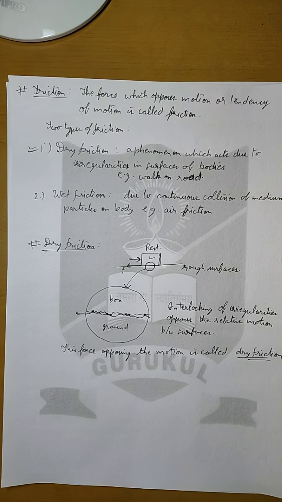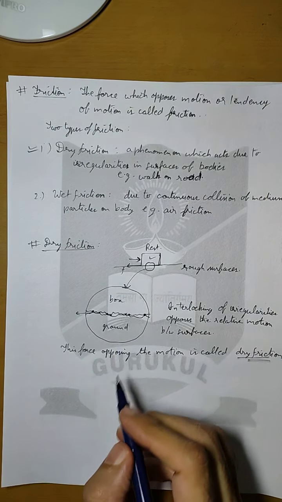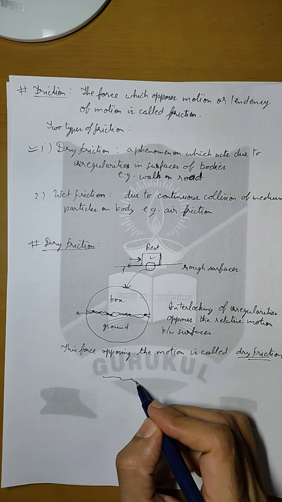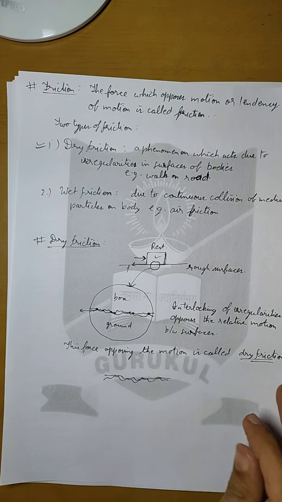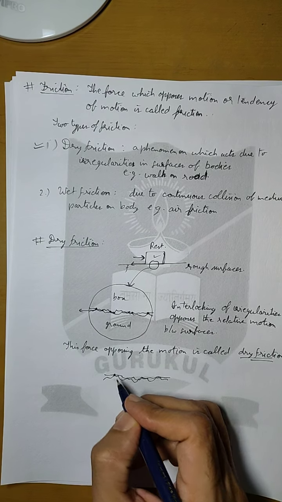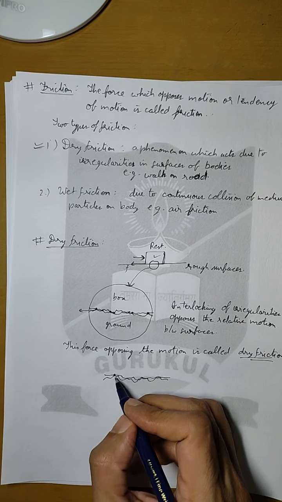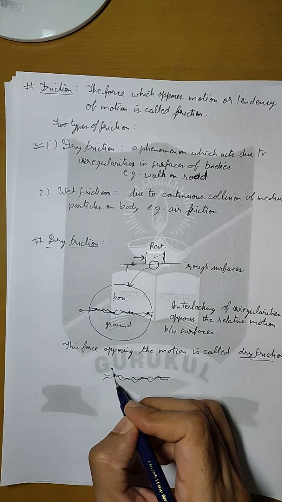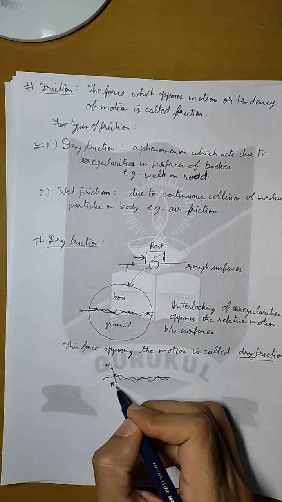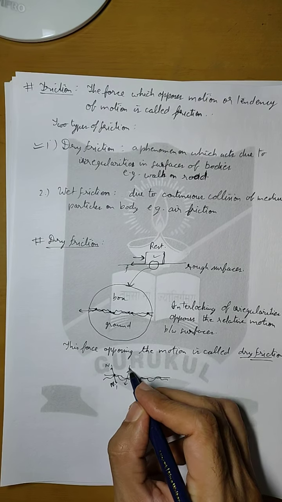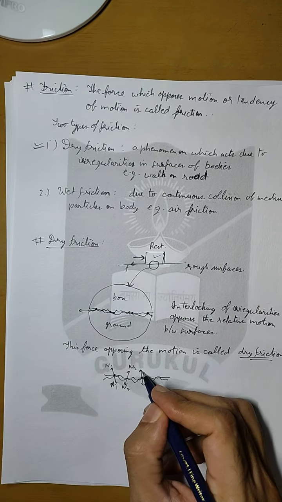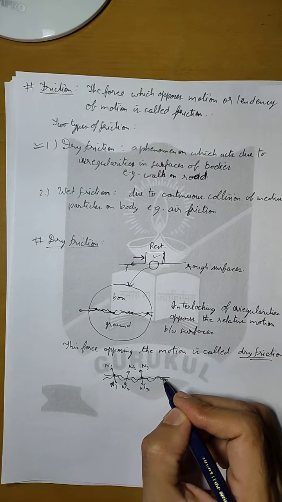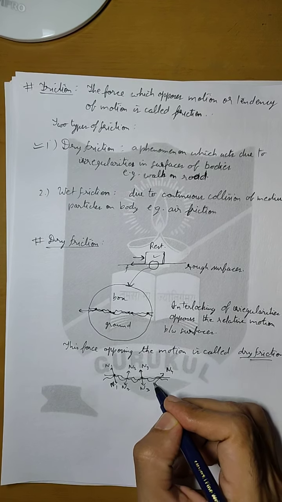Now whenever there are point of contacts, there are several forces which are acting in different directions. If we make this diagram again, then at various point of contacts there will be forces between the points of contact. Here the forces will be in this direction, let us say they are N1. Here it will be in this direction, N2 on this point of contact, N3 here, and let us say N4.